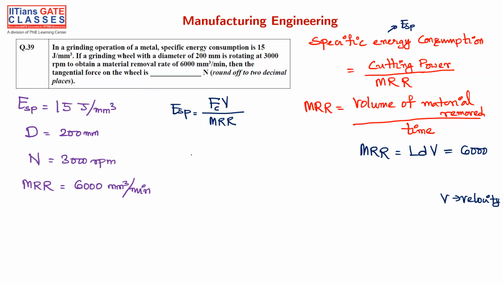Now here we have to find the velocity, because without velocity we can't find this. What we have to find is this tangential force F_C. E_SP is given, V is not given, but we have to find it. MRR is given, so we have to find V first, right? The diameter is given as 200 mm and the speed is 3000 rpm. So I can say that the velocity V is given as pi D N by 60.